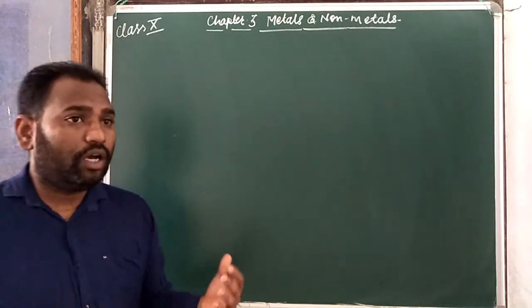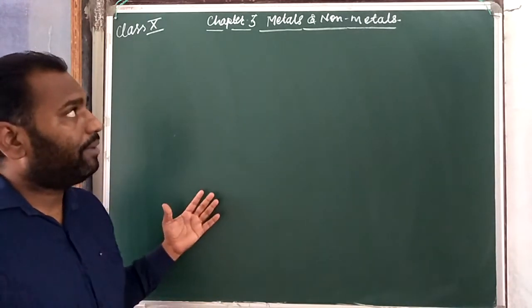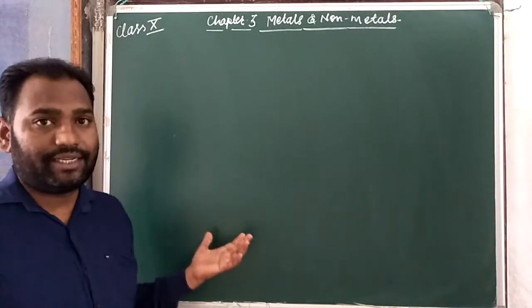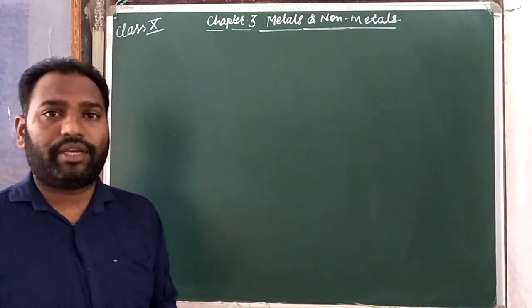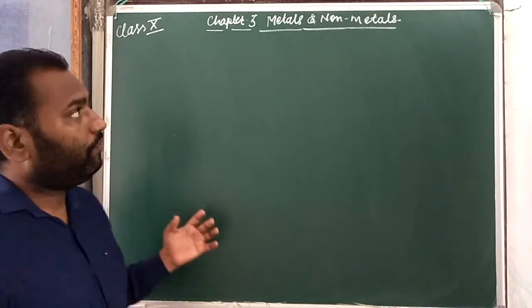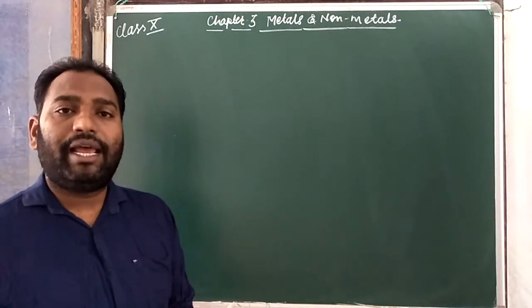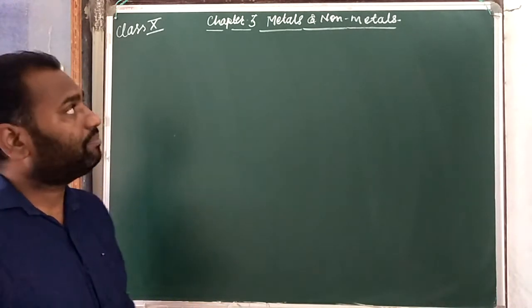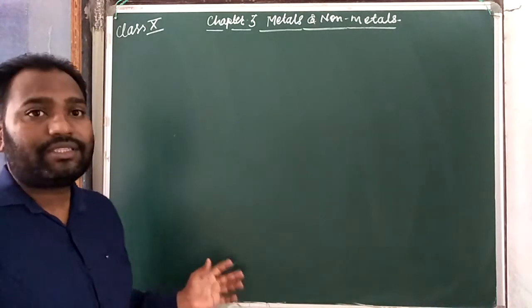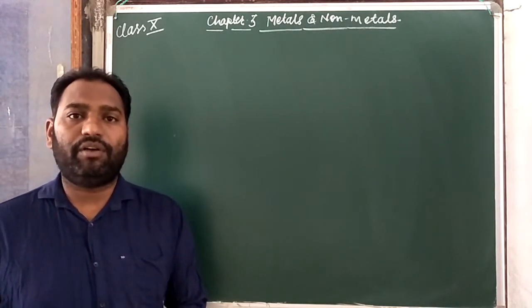So now we are first discussing metals and non-metals, whose physical properties you already studied in the ninth class, in the previous class. So today, first of all, the physical properties of metals and non-metals, and then the chemical properties of metals and non-metals. Before that, we have to start with metal properties. We have to see first what is the definition of metal.